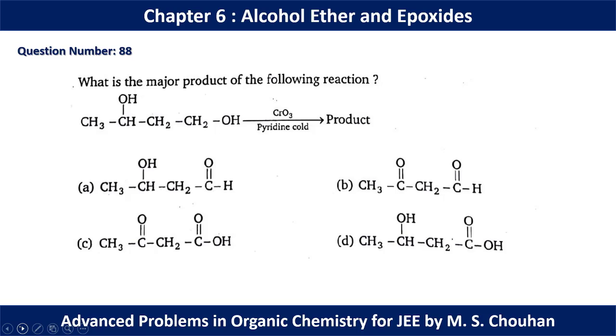In question number 88, we have two equivalents of alcohol and CrO3 in pyridine under cold conditions has been used. CrO3 in pyridine is a mild oxidizing agent. So a 2-degree alcohol will be converted to a ketone and a 1-degree alcohol will be converted to an aldehyde. So for question number 88, option D should be the correct option.